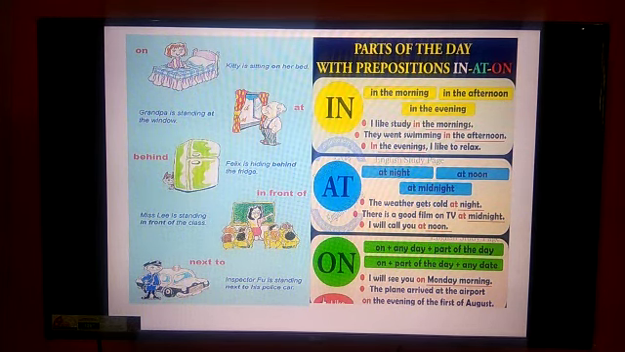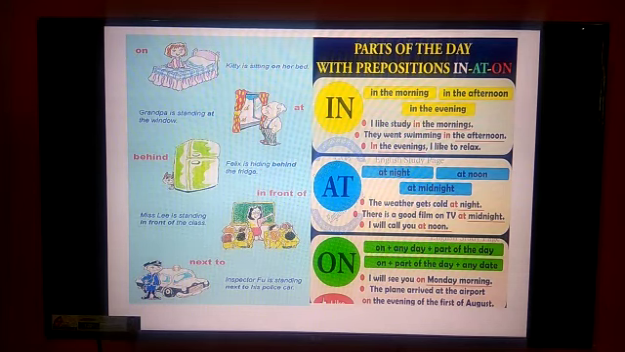Grandpa is standing at the window. Where is Grandpa? He is standing at the window. "At" is the preposition there. The cat Felix is hiding behind the fridge. So "behind" is the preposition there. You can see a few more examples given there.